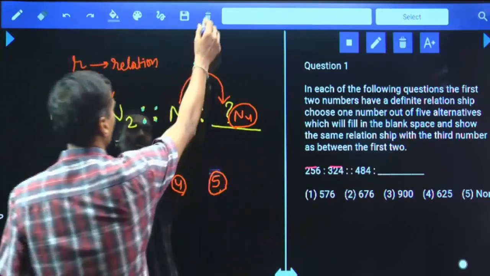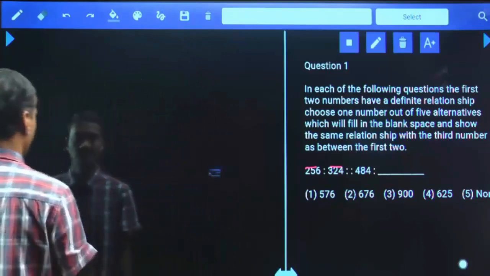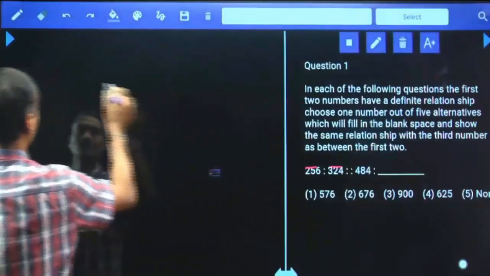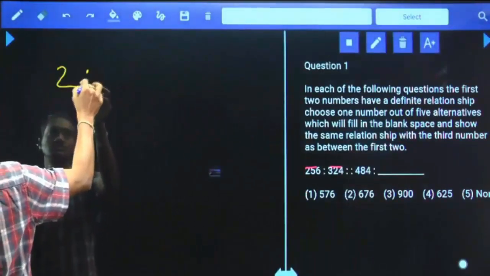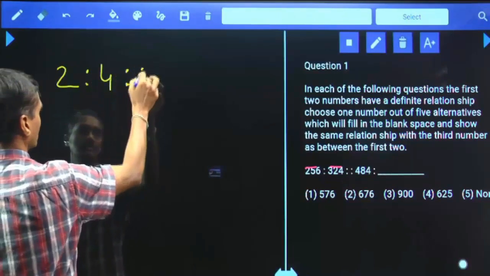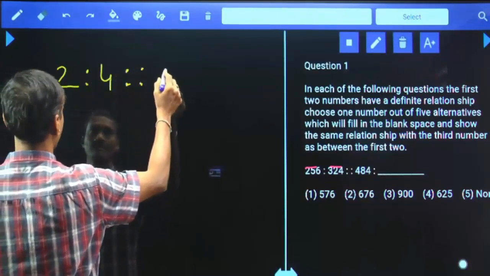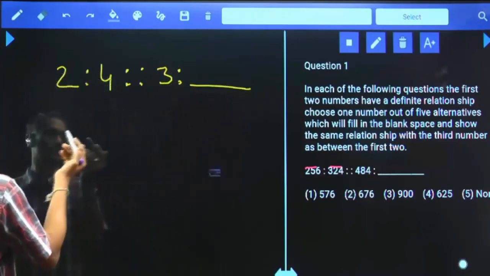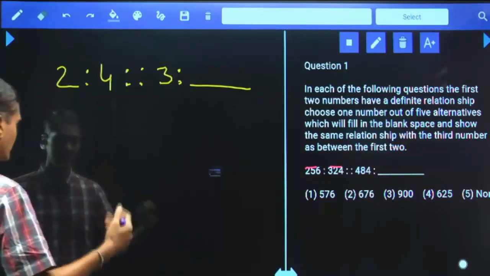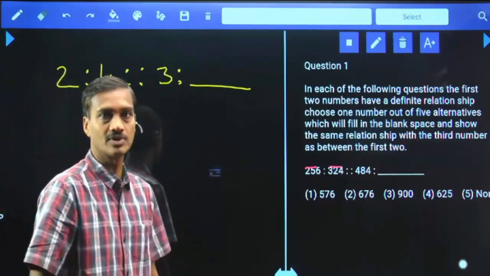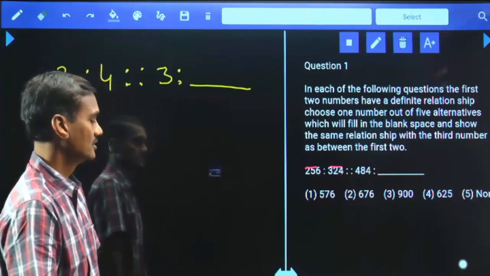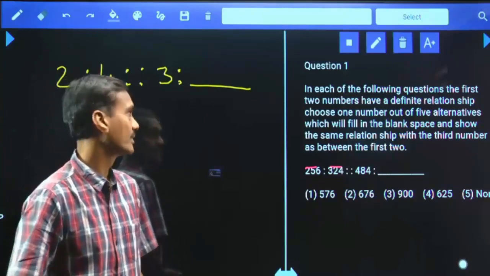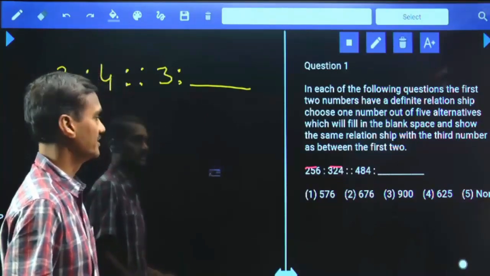Then, let us discuss a small example on this one. 2, 4, 3. Then what should be the next one? Clear? 2, 4, 3. Then tell me what should be the next number. Yes, write down your answers. Whatever the answer you feel is correct, please note that answer. 2, 4, 3 and the next.